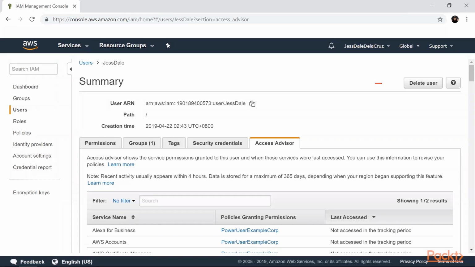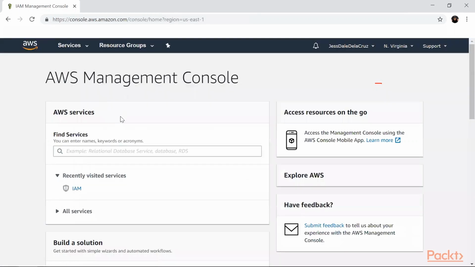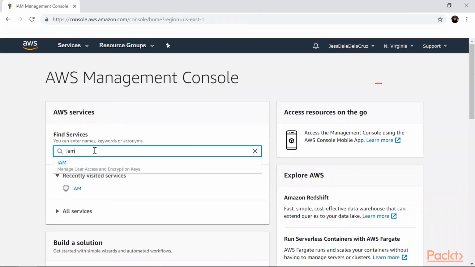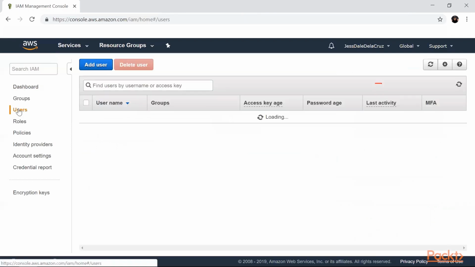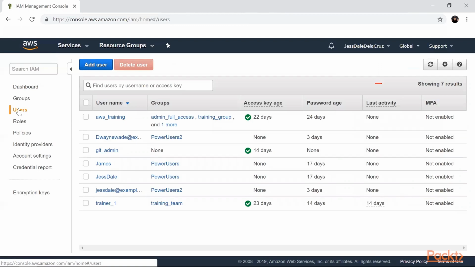To list users and their access, click on users on your IAM service console. So I'm gonna go to IAM console. Here's the IAM console, and then go to users. I'll double click this one. This would lead me to a list of all the IAM users.